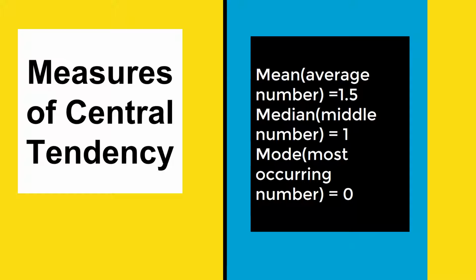The measures of central tendency are the mean, median, and mode. The mean represents the average amount of hours the senior class spends studying each night, which is 1.5 hours. The median of the data set is 1 hour, and the mode of the data set is 0. The mode is the best measure of central tendency to represent the data because it is the value that best represents the majority of the people surveyed.